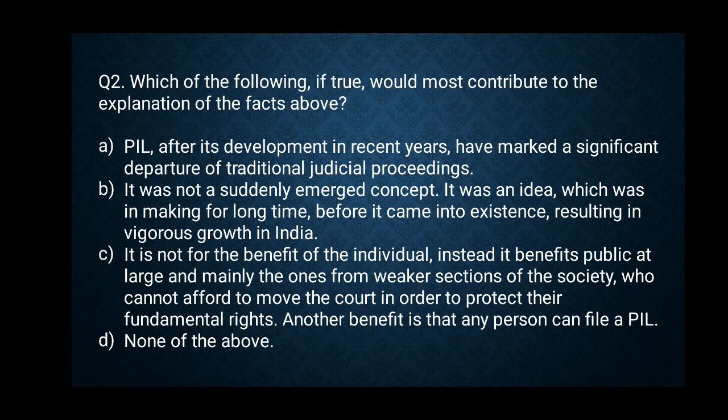It gives us reasons why PIL is beneficial, because it is not for individual benefit and it serves the public at large. And how is it useful for weaker sections, which form a major part of our society? And then it gives us one more reason, that any person can file a PIL on behalf of somebody else. Thus, it is a beneficial petition.